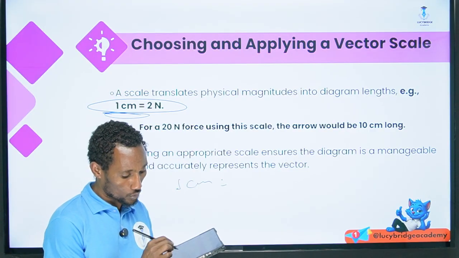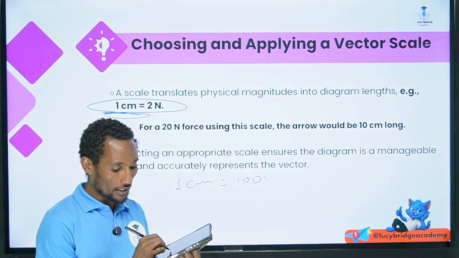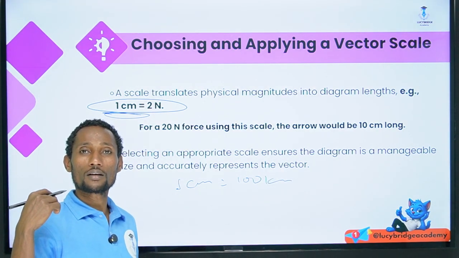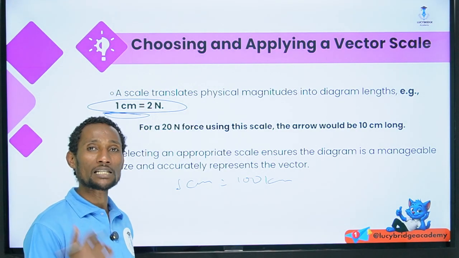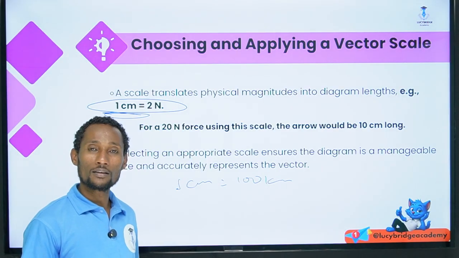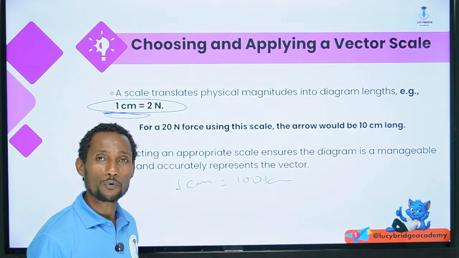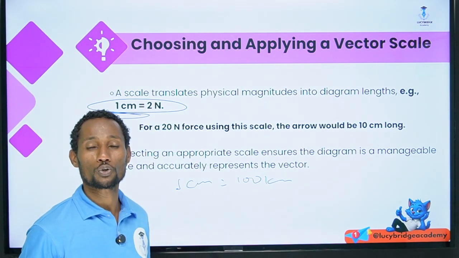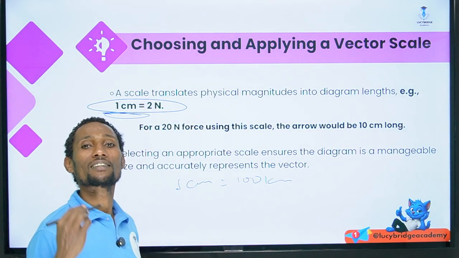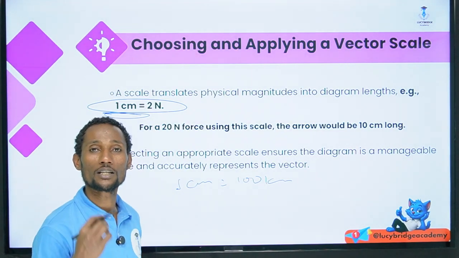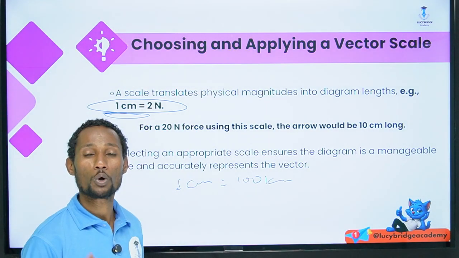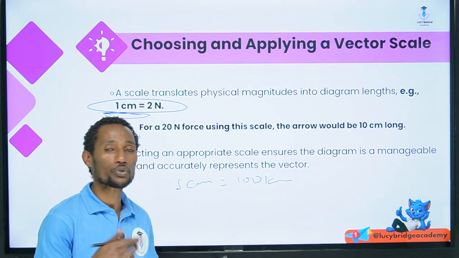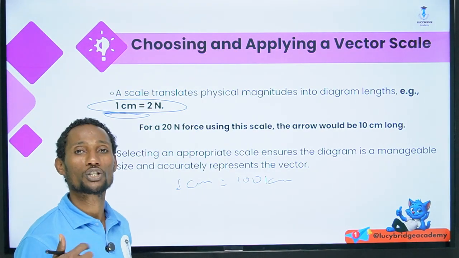Here, 1 centimeter equals 100 kilometers, because on our drawing or a map system, the real value is different from the representation on paper. So you have to scale the real value in terms of the vector scale, which determines the amount to be similar. This is also what we call, in mathematics, the similarity theorem.